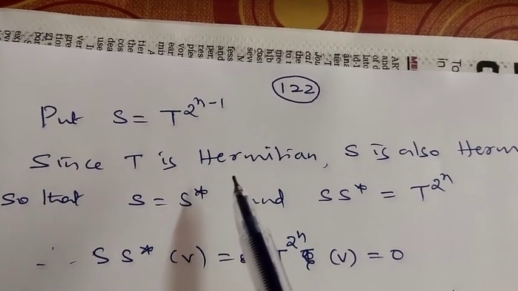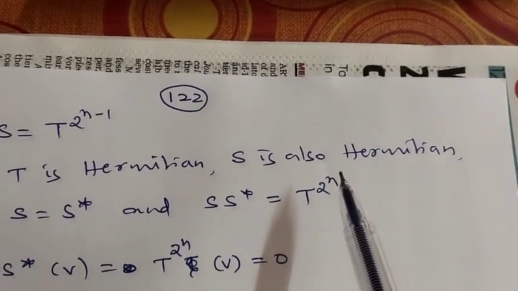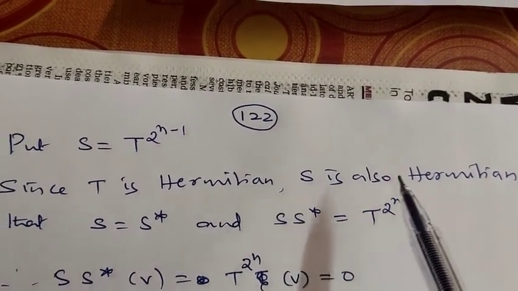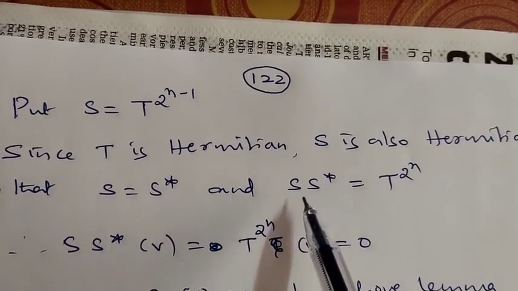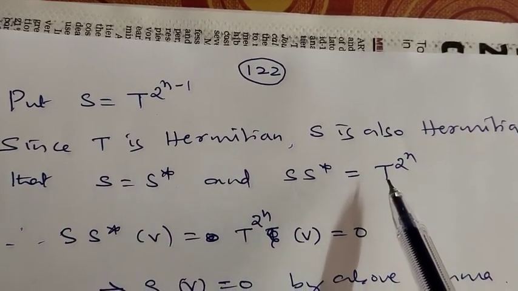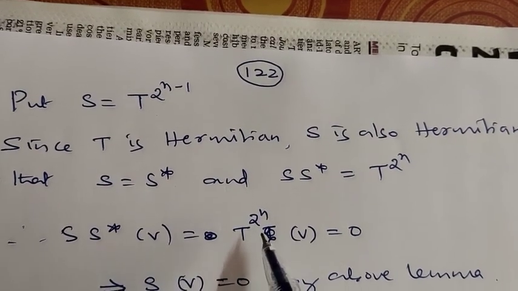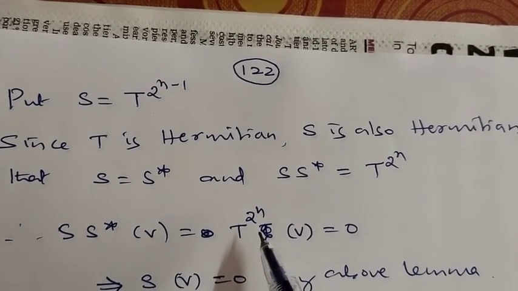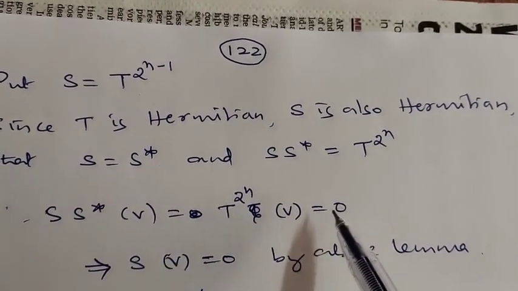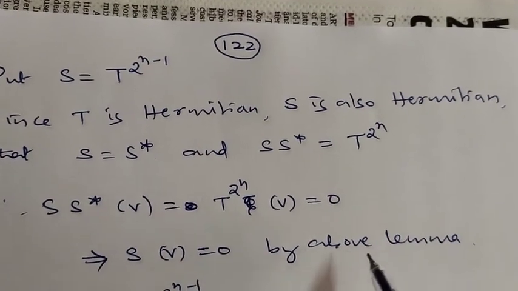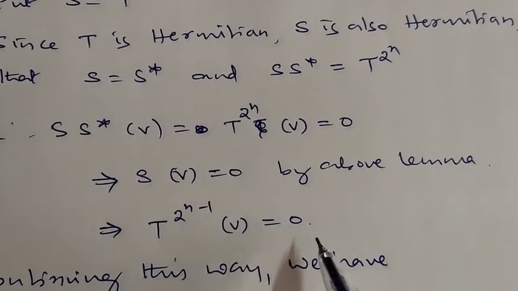Now since T is Hermitian, S is also Hermitian. You can verify that. So S is the same as S star, and S times S star becomes T to the power 2 to the power n. Therefore S times S star of V is T to the power 2 to the power n of V, but we have assumed that this is equal to 0. Now S times S star of V is 0 means, as we have just proved, S of V itself is 0. S of V itself is 0 means T to the power 2 to the power n minus 1 of V is 0.